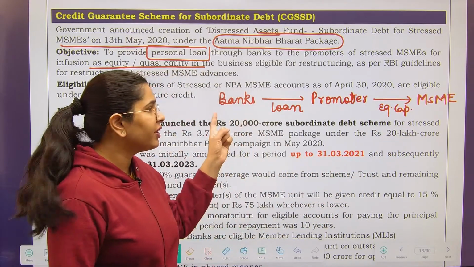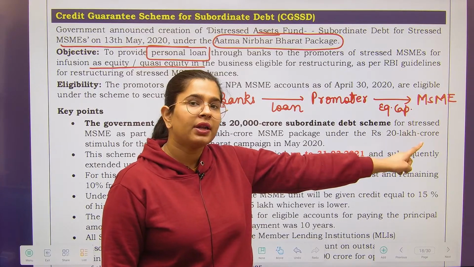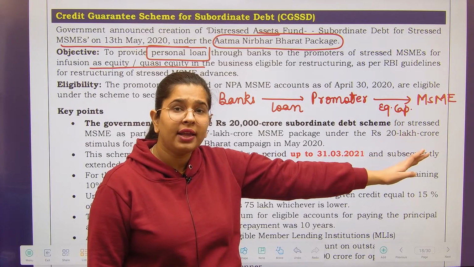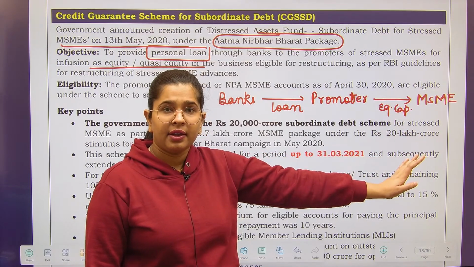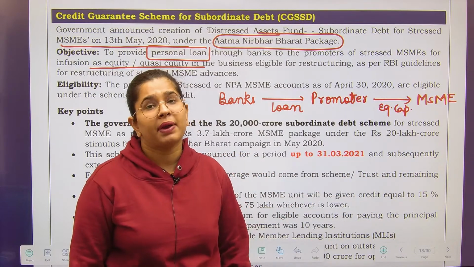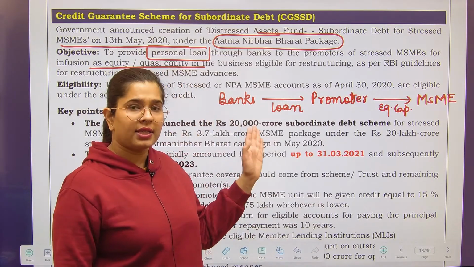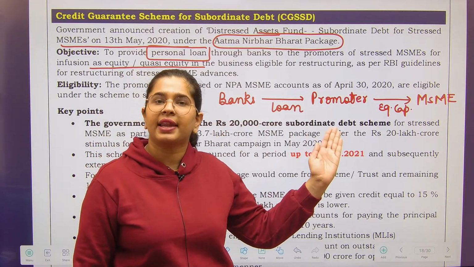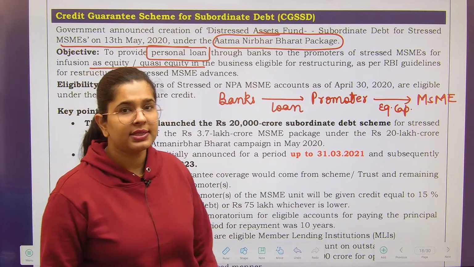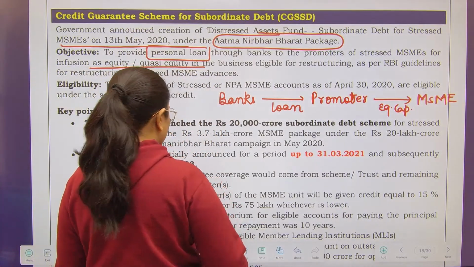If bank would have given loan directly to MSME, in that particular scenario, bank would have been a secured creditor or a priority debtor, right? In that particular scenario, bank would have received the payment on the priority because it would have listed as a debt. But in this particular case, you are giving the funds indirectly, right? So hence they are called as the subordinated debt.